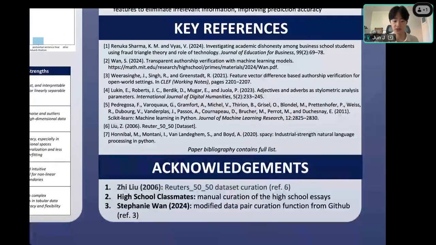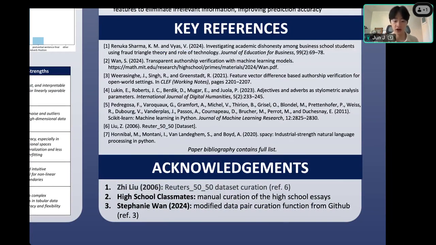And once again, for acknowledgements, my entire project was done independently, but there were a couple of groups of people that made my life easier. First was Z Lee, who curated the Reuters 50/50 dataset, which I couldn't have trained or developed my model without, and I'm gratefully thankful for. The next group of people were my lovely high school classmates, who were able to give me their own data and their own essays for me to train my model on, which I obviously couldn't have done without.